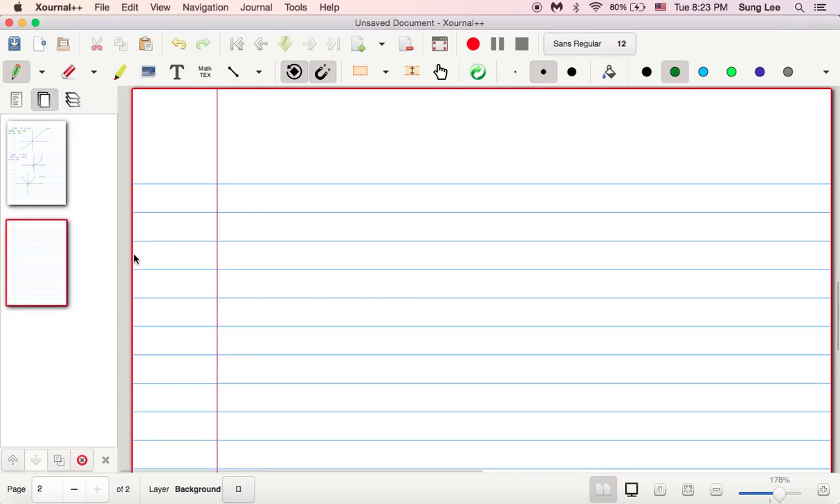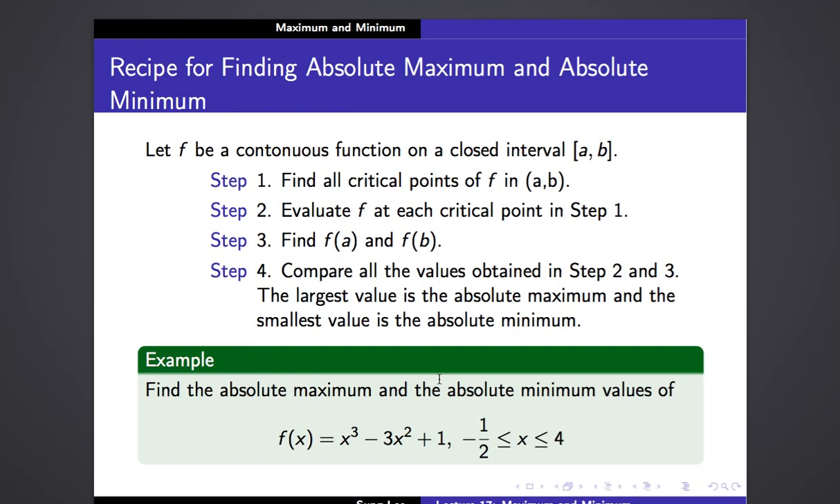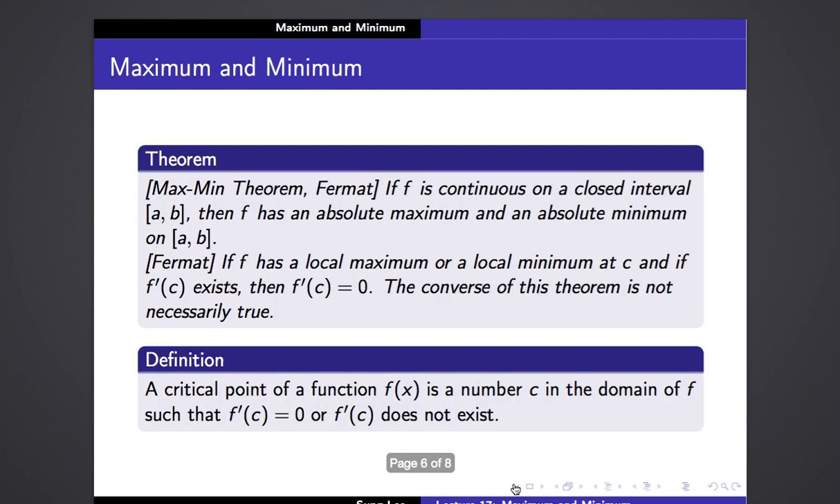Oh, you know what? I just remembered, before I actually work on that example, there's something I wanted to talk about, but I forgot. So this one here, the Fermat's theorem. If f has a local maximum or a local minimum at c, and if f prime of c exists, then f prime of c has to be 0. But the converse of this theorem is not necessarily true. And I didn't go any further on that, so I forgot. Sorry about that.